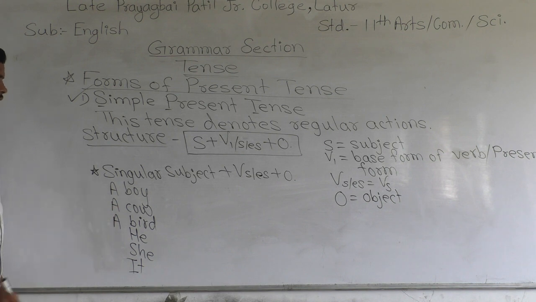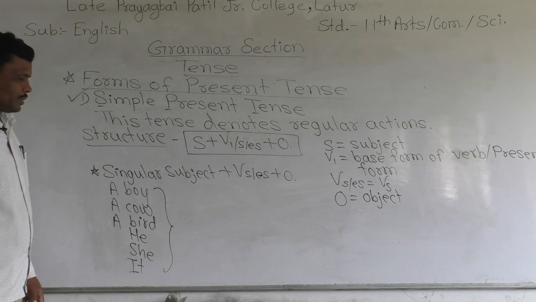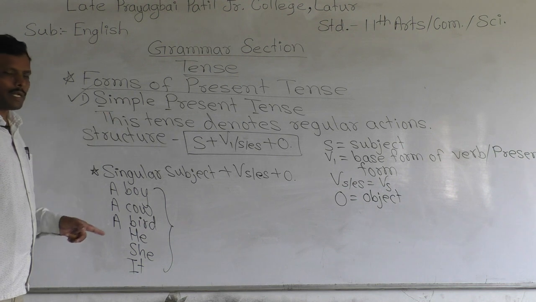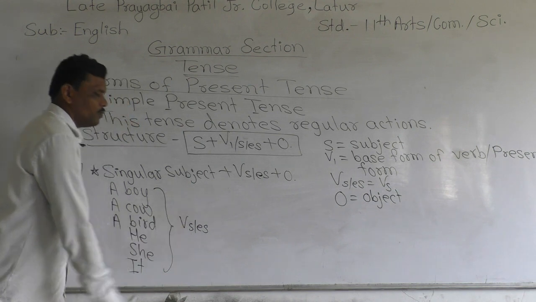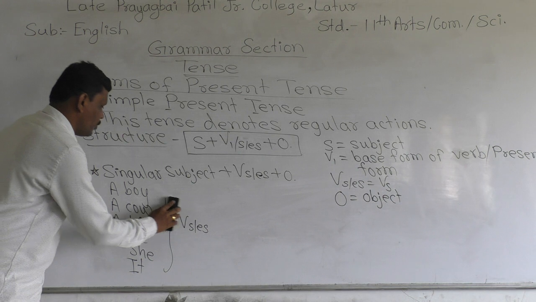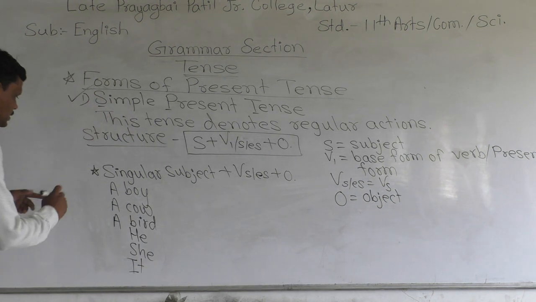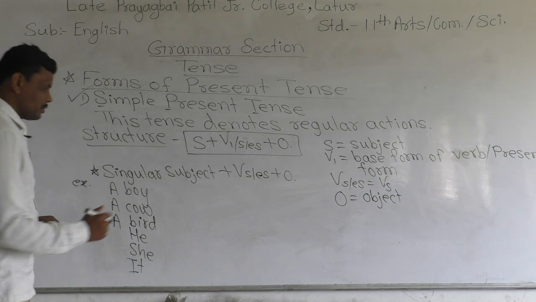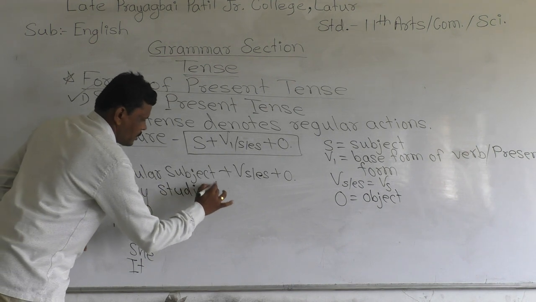These are the singular subjects, and after these singular subjects in simple present tense, we have to use s or es with the verb. How? We have to take the examples here. For example, see here, a boy studies hard.